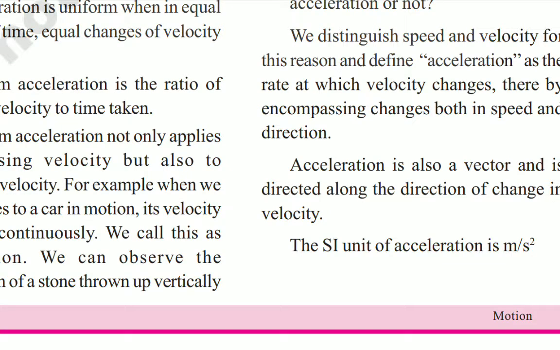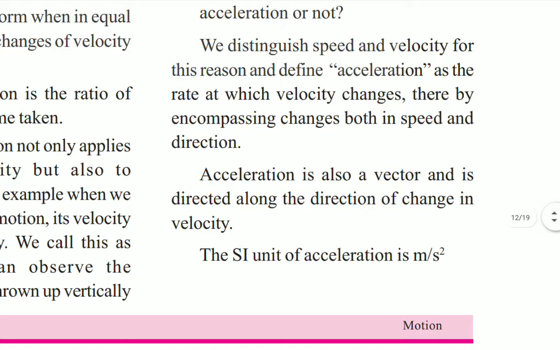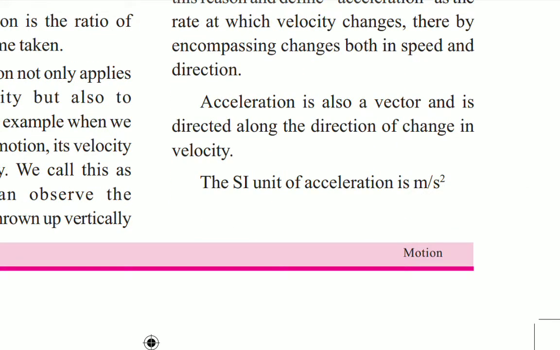Acceleration is also a vector quantity and it is directed along the direction of change in velocity. Why? Because acceleration is the ratio of velocity change and time, and we already know velocity is a vector quantity, so acceleration is also a vector quantity. The SI unit of acceleration is meter per second square. These units are also very important, children. In physical quantities, the units are very important. When we are solving problems, we have to observe these formulas and units.